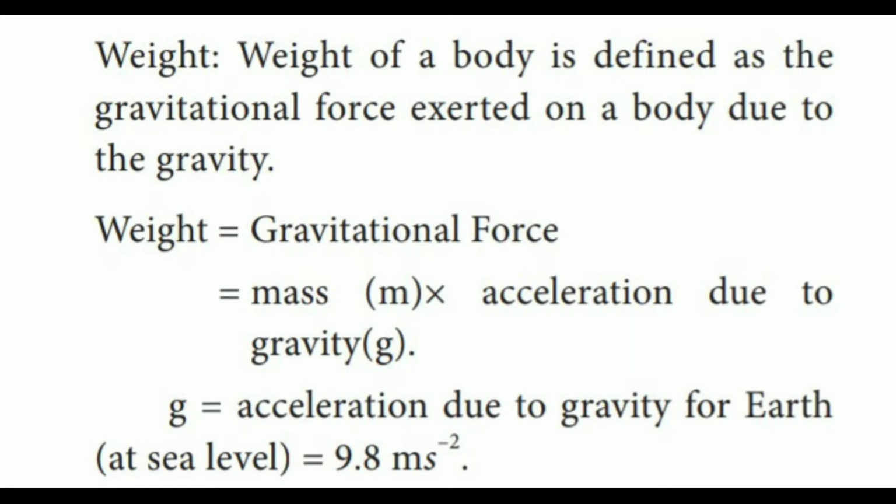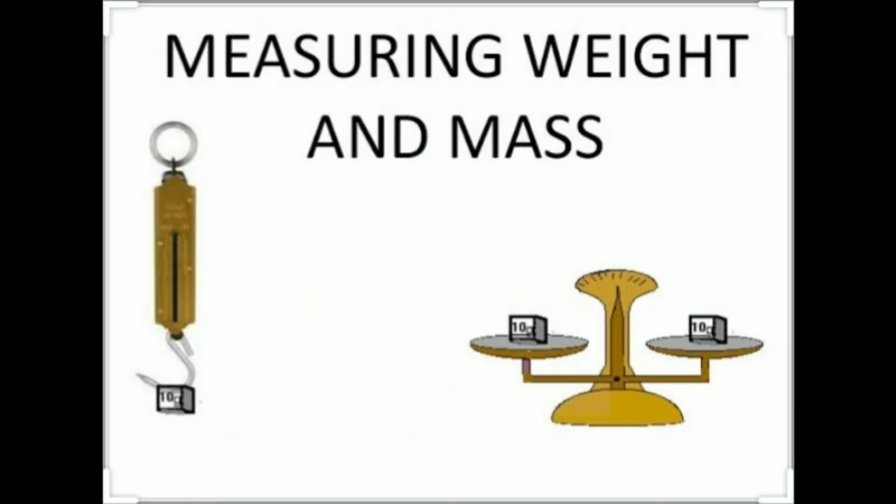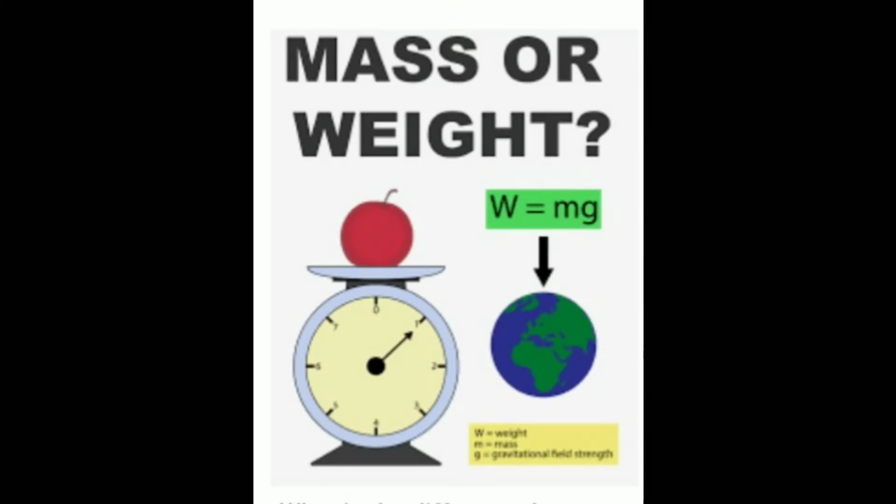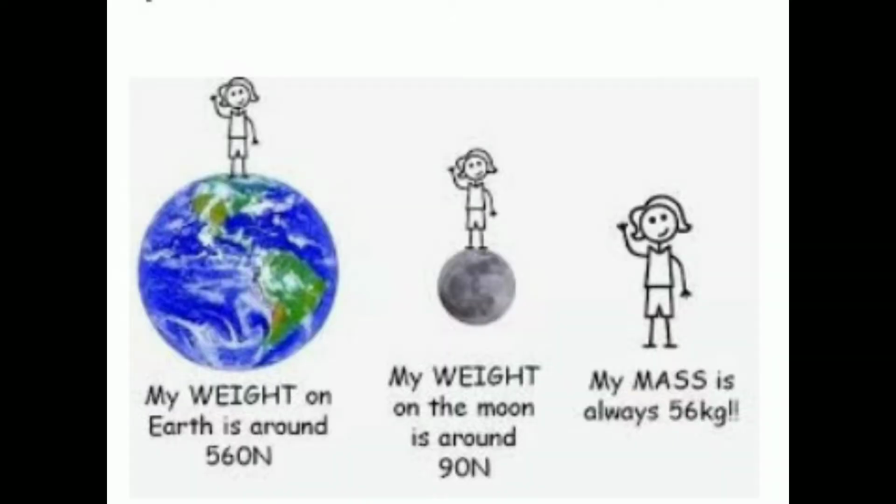Gravitational force is mass into acceleration due to gravity. Mass, short form m. Acceleration due to gravity, short form small g. Small g, the acceleration due to gravity for Earth at sea level, equals 9.8 m s^-2. That is weight.